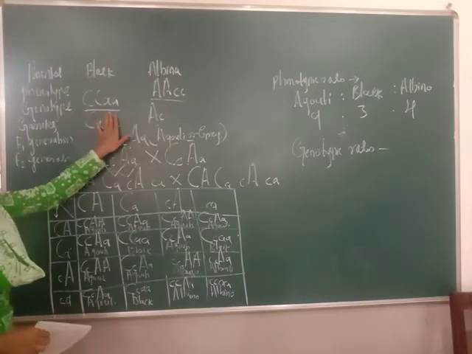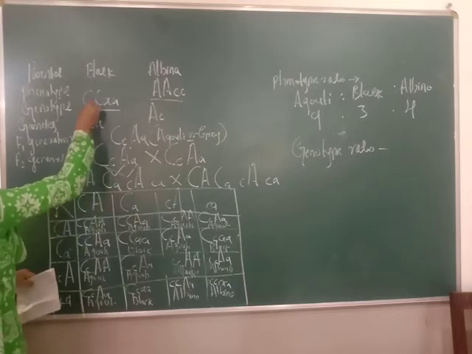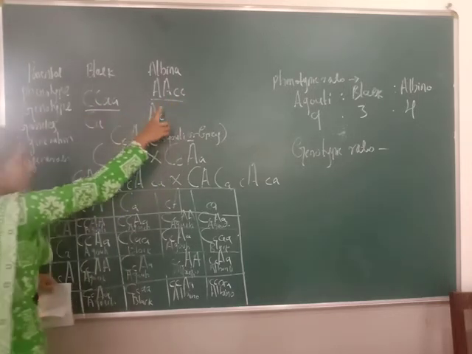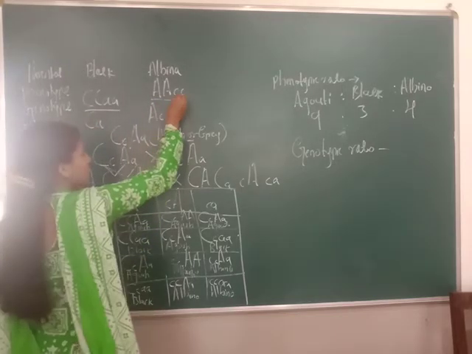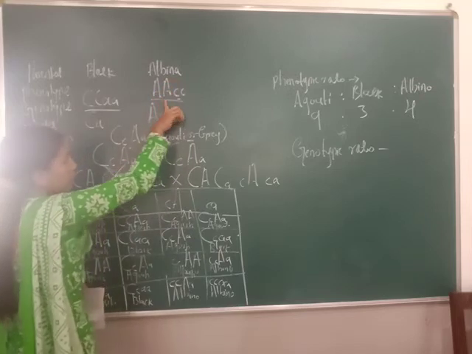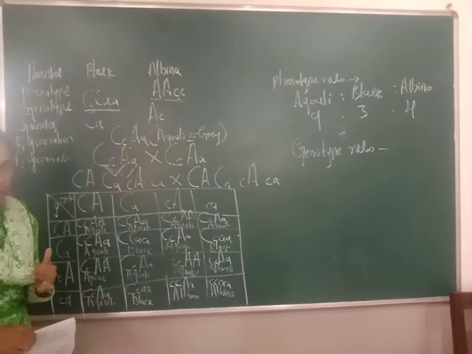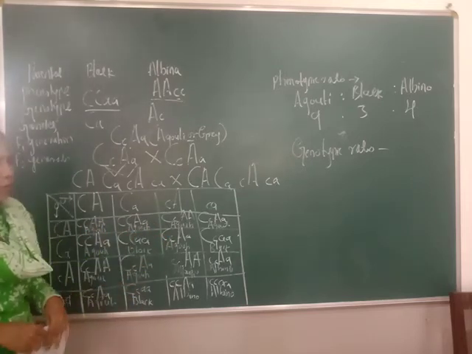Means more than 2 genes are there, controlling a single character. So capital C, small a, capital A, small c, that is the albino and the black. Recessive means this small c is the recessive epistasis. This will mask the activity of capital A. Getting what I am saying? Recessive means it is a small letter. Epistasis means it masks or suppresses the activity of another gene.